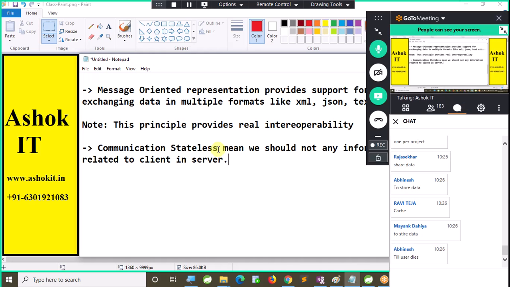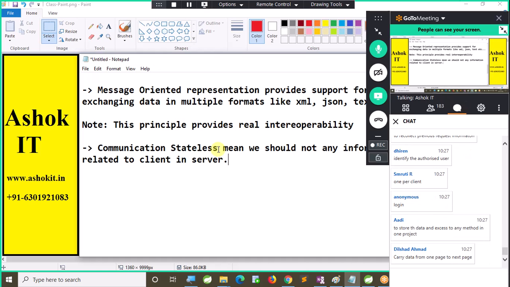Session is used to store the data, specific to the user. User information we are going to store in the session. Why? Because when the user sends multiple requests, our server is able to recognize that this is the old client's request. If you log in once, then you can access anything available in the application, because your data will be available in the session.